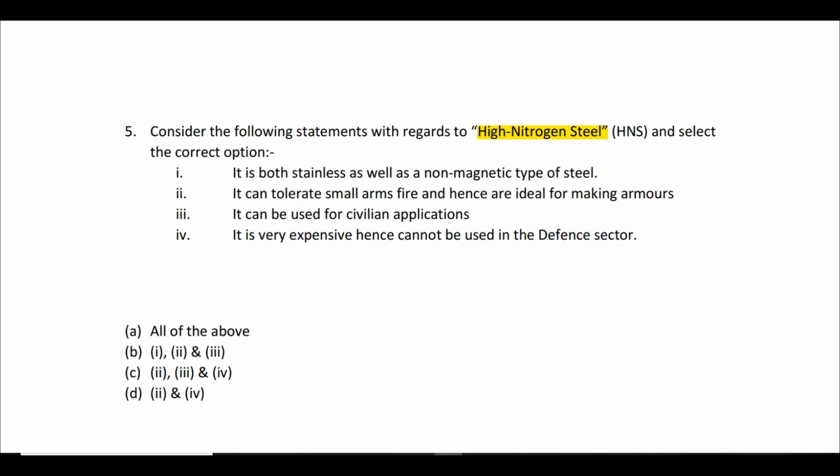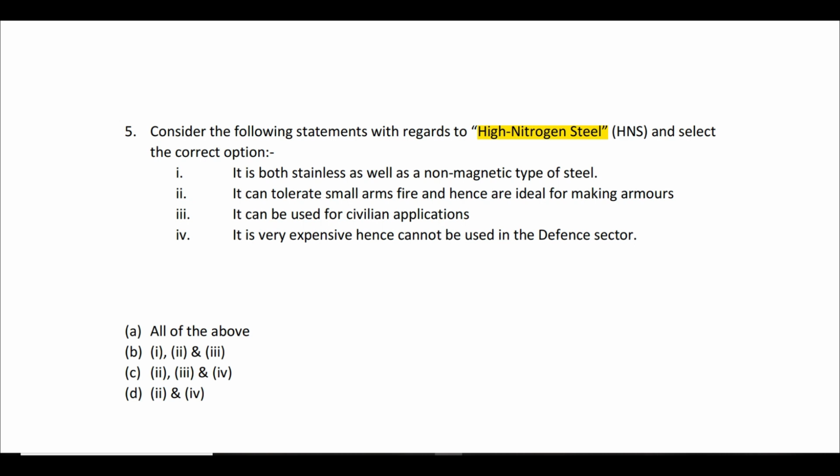First statement, it is both stainless as well as a non-magnetic type of steel. Second statement, it can tolerate small arms fire, and hence this type of steel is ideal for making armors. Armors are for protection against small arms fire. When I say small arms fire, that means, for example, from revolvers or pistols. Such kinds of small arms are called small arms. So if somebody fires from such weapons, then if you make an armor using this kind of steel, it will be able to protect the person. That is the second statement.